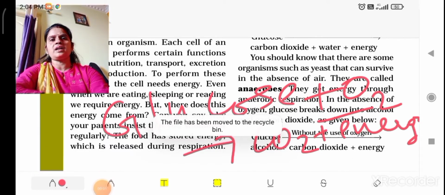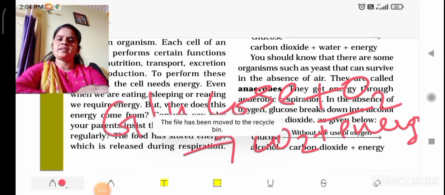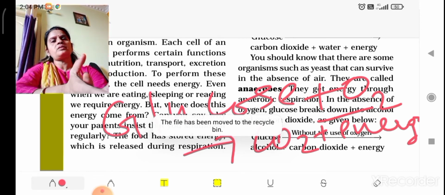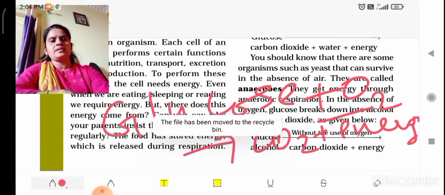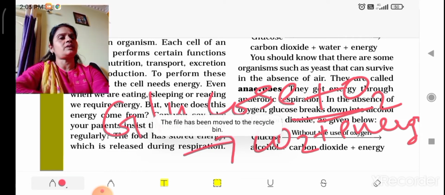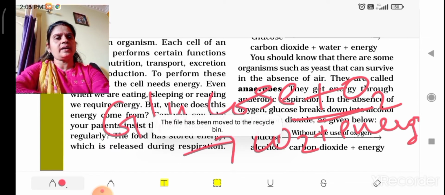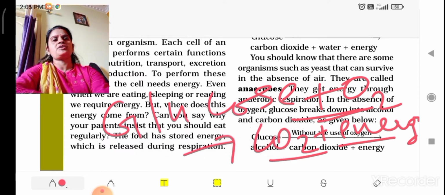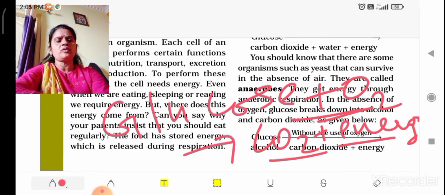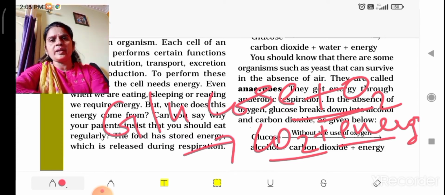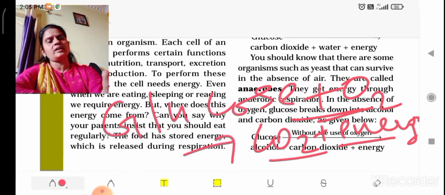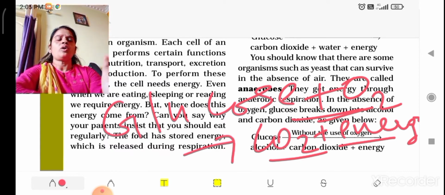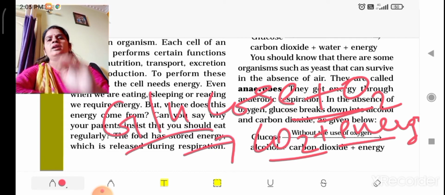Students, as in the previous class we were discussing respiration, so we'll continue the same thing. Glucose, when combined with oxygen, gives rise to carbon dioxide, CO2, and the energy which is required for life processes: for our movement, for reproduction, for talking, walking, whatever work or function we do. Even for sleeping, energy is required. Even if we sit simply without doing anything, an energy requirement will be there. All the energy requirement is fulfilled by aerobic respiration.